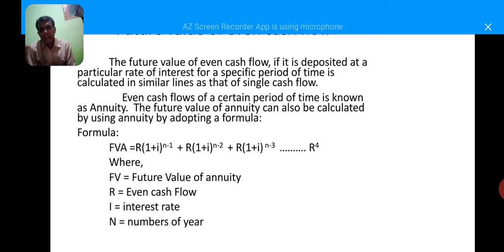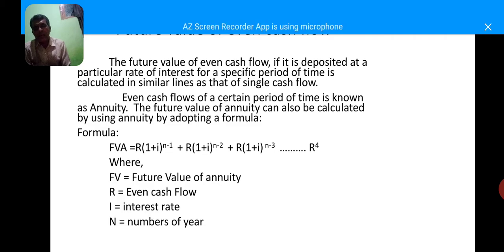For 2 years, FV equals PV into 1 plus R into 1 plus R, equals PV into 1 plus R whole square.